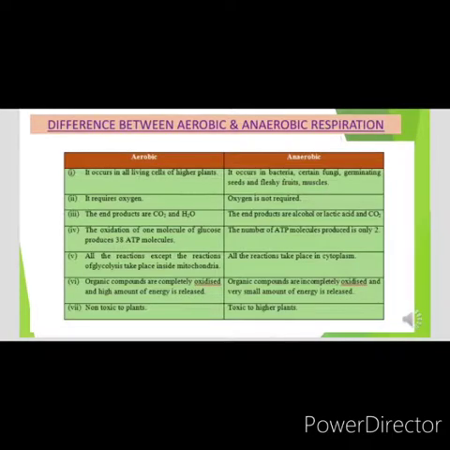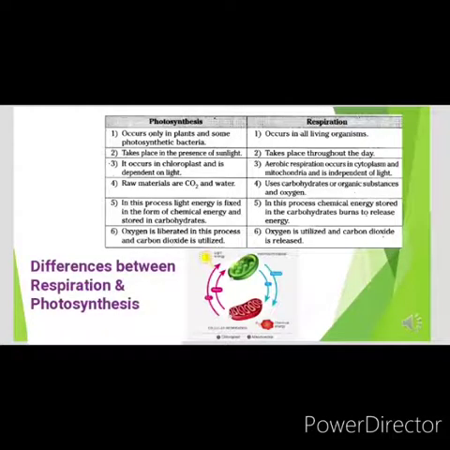This slide shows the difference between respiration and photosynthesis. Photosynthesis, as you have studied earlier, occurs only in plants and some photosynthetic bacteria, whereas respiration occurs in all living organisms. Photosynthesis takes place in the presence of sunlight and respiration takes place throughout the day.